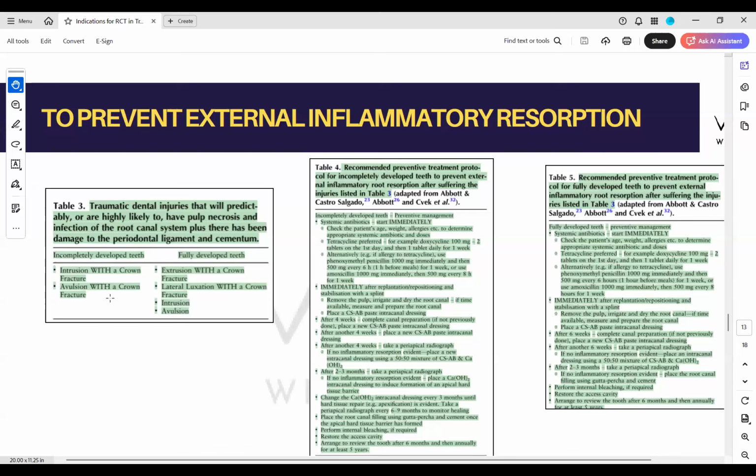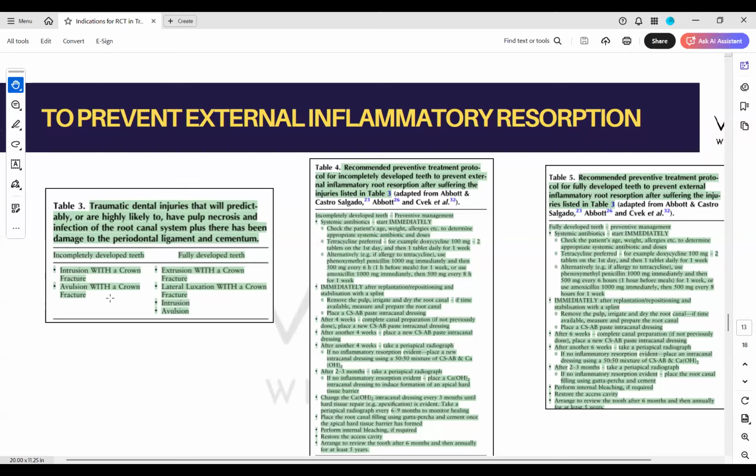Does that make sense? So intrusion and avulsion on their own do not require immediate RCT in immature permanent teeth. But when these two injuries are associated with crown fracture in immature teeth, they will require immediate RCT.